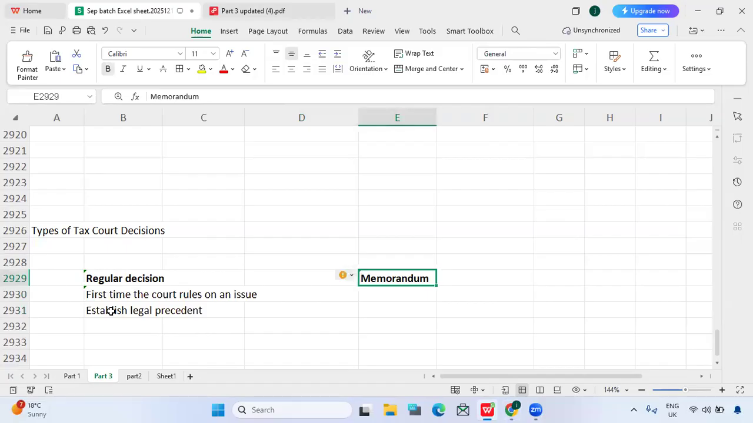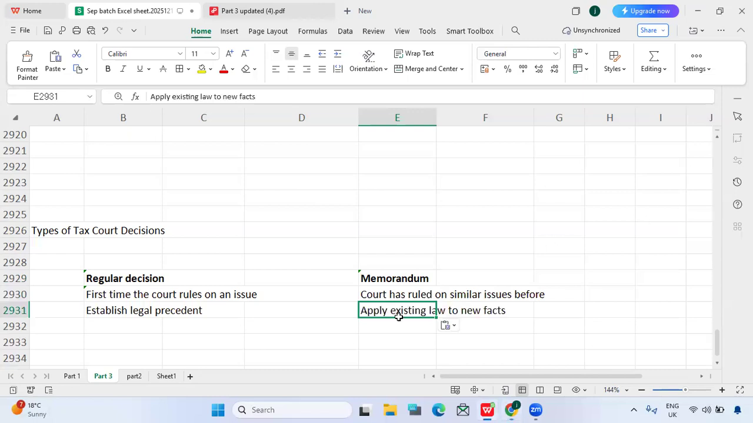And for memorandum decisions, the court has already ruled on a similar issue before. Previously the court had given judgment, and now they are just applying the same rule to the existing or new facts. So a memorandum decision means the court has already ruled previously on a similar issue, and they are just applying the existing law to the new facts. So there are two types of judgment we can say.